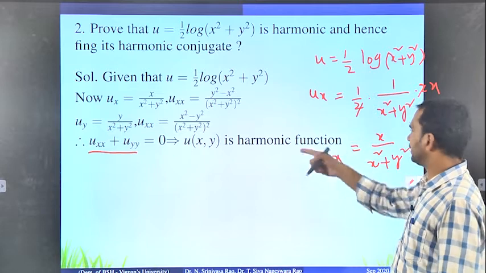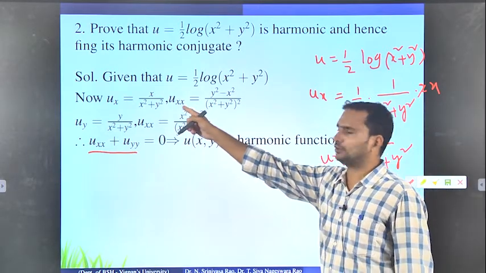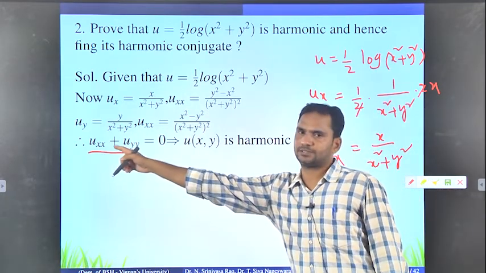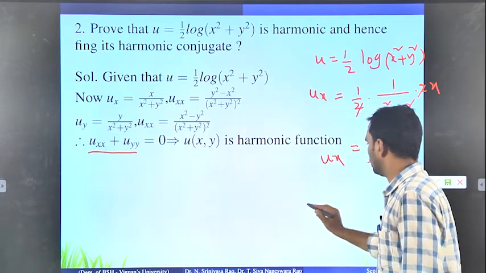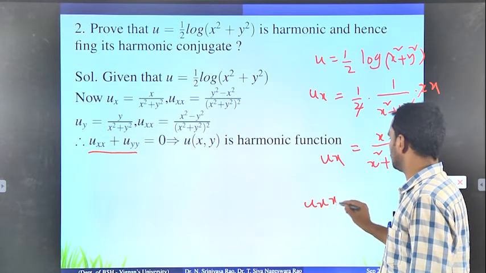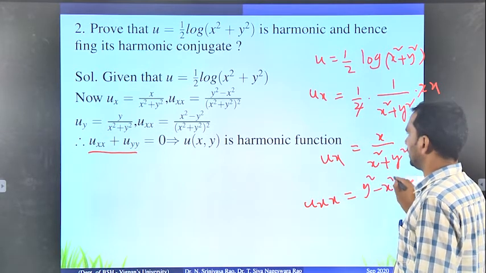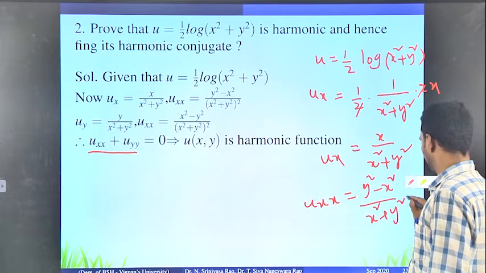So this is the first derivative of u with respect to x. Again you have to go for one more derivative. Why? Because the Laplace equation contains second derivatives. So uxx gives this one. If you differentiate one more time, you will get uxx equals y square minus x square by x square plus y square whole square.